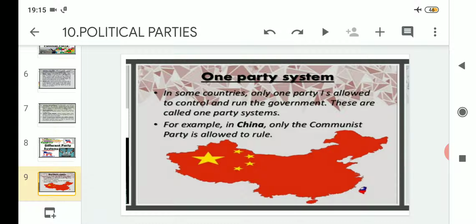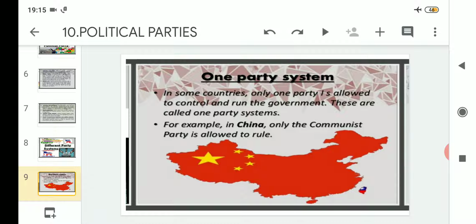We will proceed first with the one party system. Under different party systems, the first party system that is prevalent in world politics is the one party system. In some countries only one party is allowed to control and run the government. These are called one party systems. For example, in China only the Communist Party is allowed to rule.